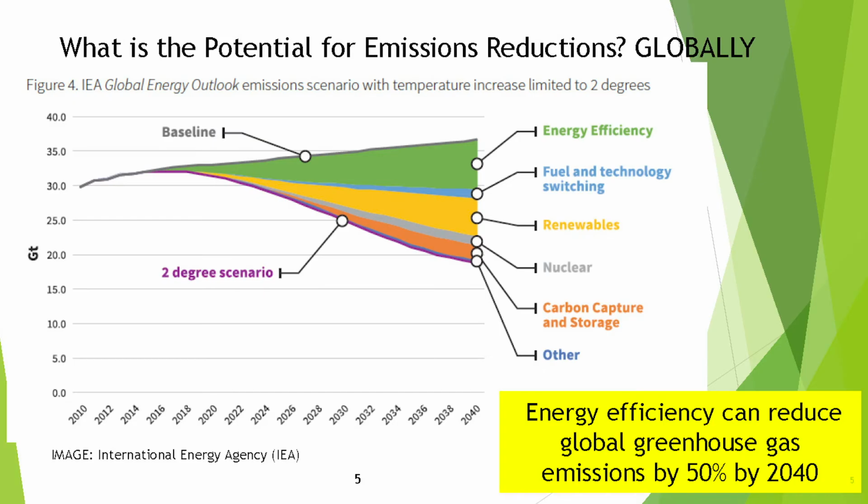And now let's talk about potential. How much greenhouse emissions can we reduce using energy efficiency? First, at the global scale. This is a projection from the International Energy Agency, where the temperature increase is limited to 2 degrees. Here they mentioned that energy efficiency could reduce global greenhouse emissions by 50% by 2040. And you know, we're not installing new wind farms. We're not sequestering any carbon. We're only using energy efficiency measures that already exist.